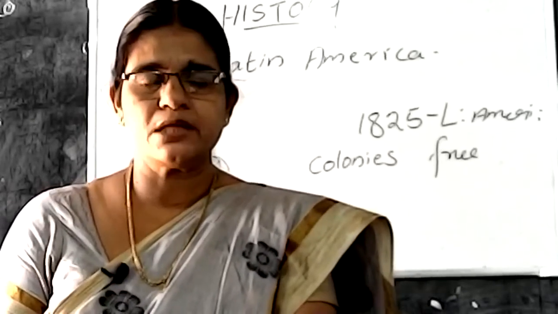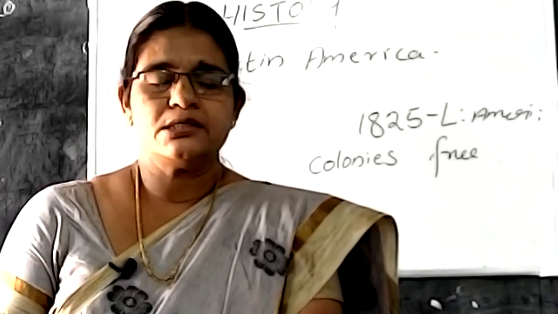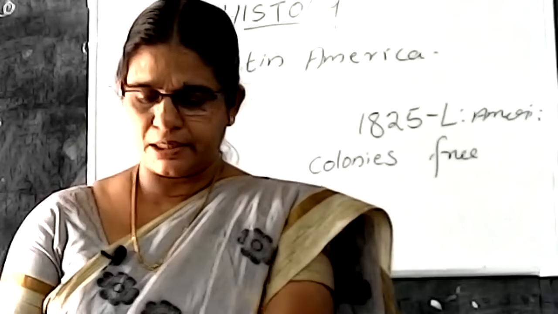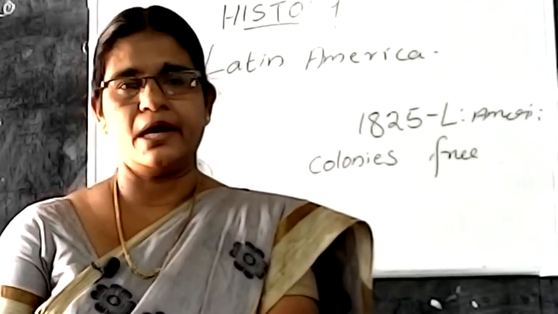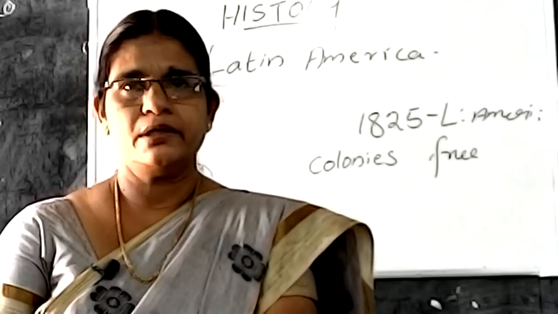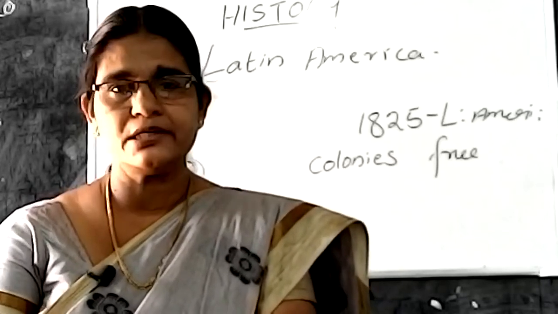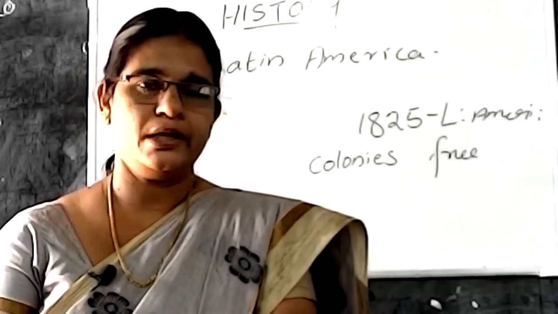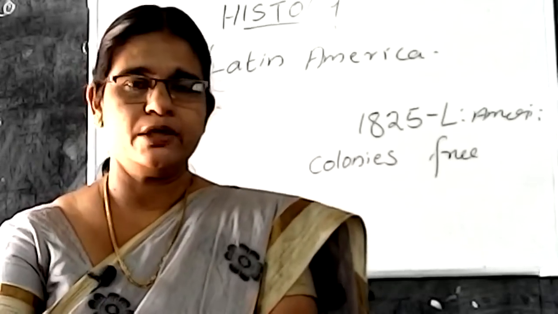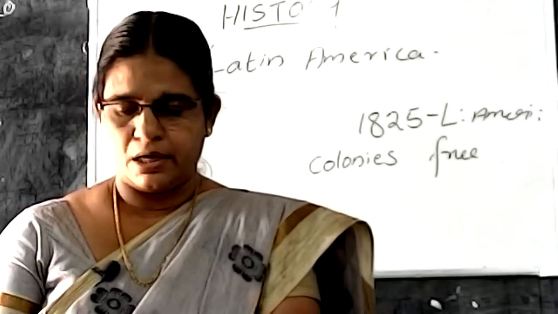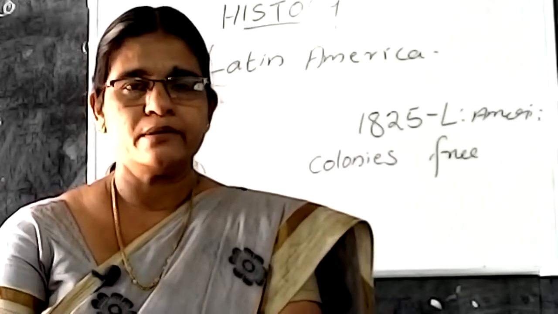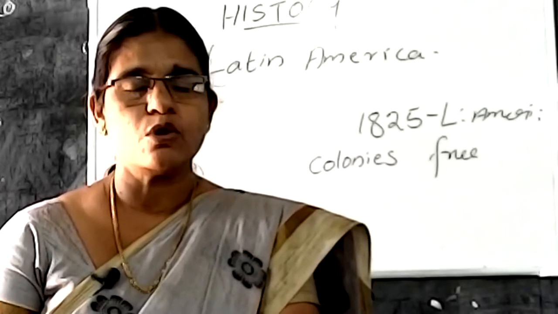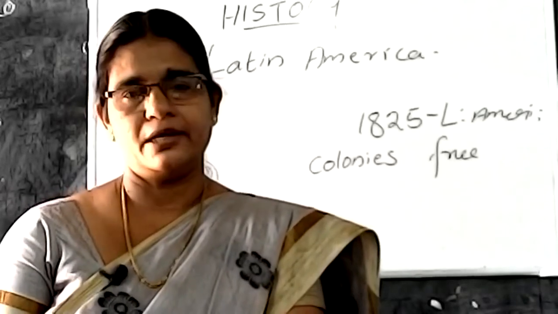The place is Machu Picchu, located in Peru. Peru is a state in Latin America. In that poem, the poet is describing the impact of colonial rule in Latin America.